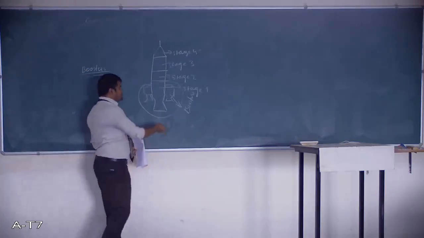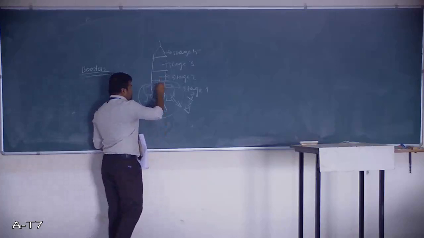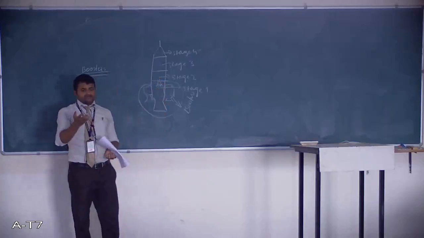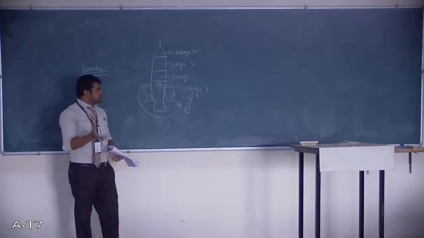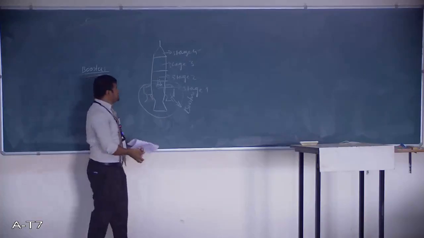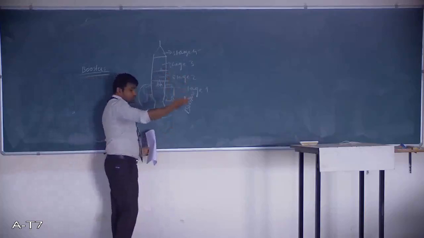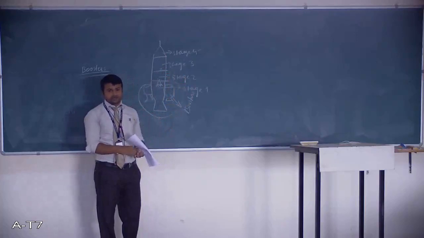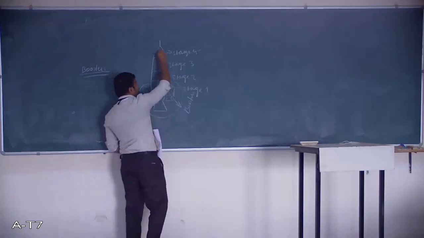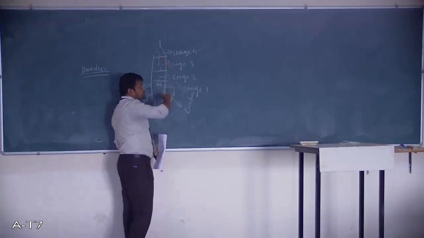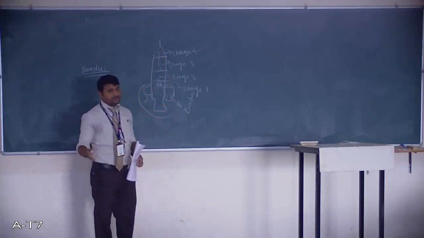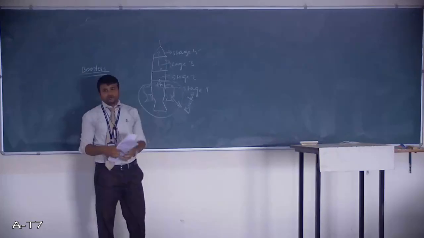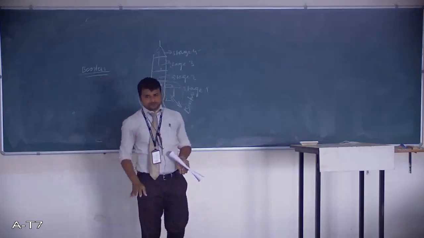So then what will happen? The next stage will ignite, and further it will carry the rocket engine further. So similarly, the last one is stage 3, another one that will ignite when its time comes. Then it will push further, and finally it will also get detached from the rocket and fall. And the last one is the last stage, which is having the payload. It will ignite and move further.